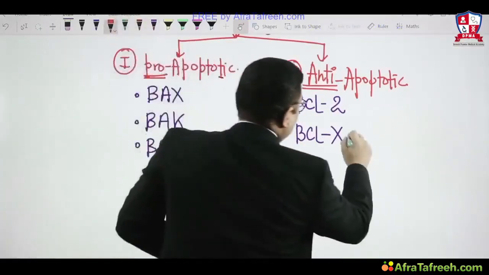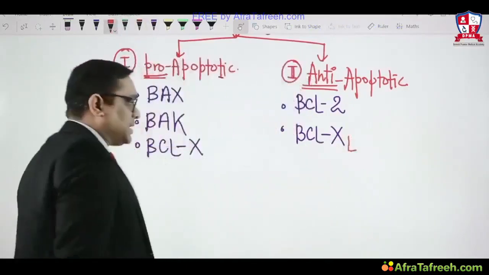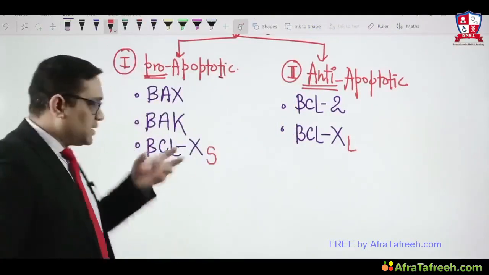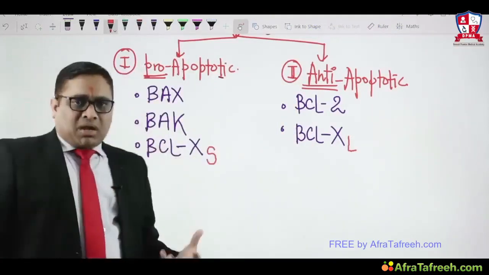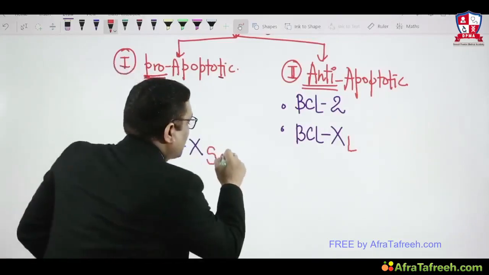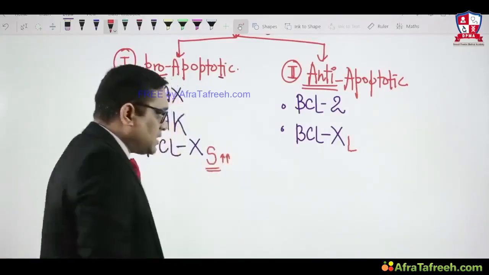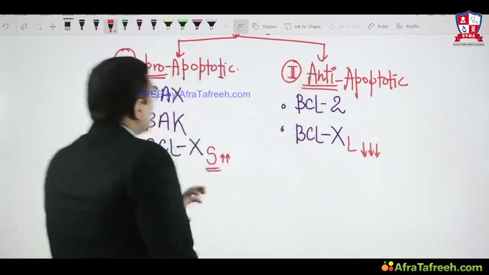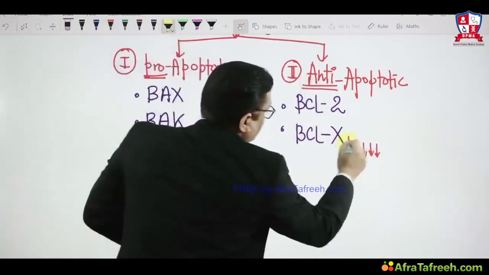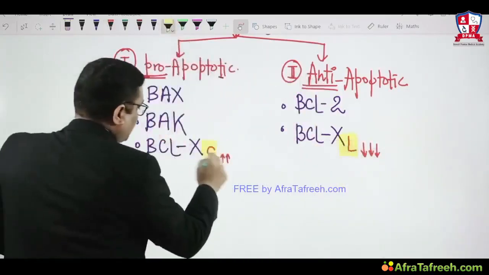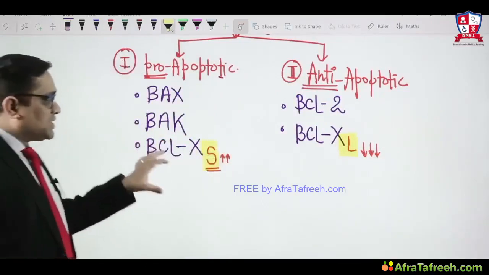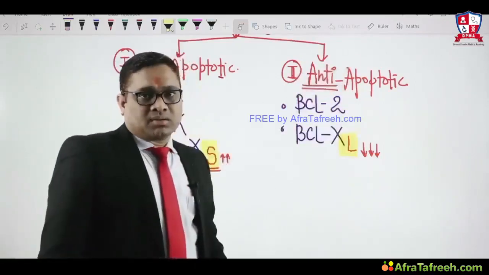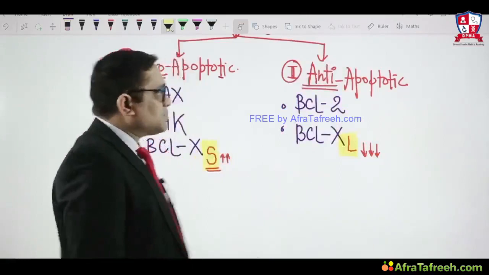BCLXL is anti-apoptotic, BCLXS is pro-apoptotic. A mnemonic: S stimulates apoptosis, L lowers apoptosis. So BCLXS is the stimulator, BCLXL is the anti-apoptotic.